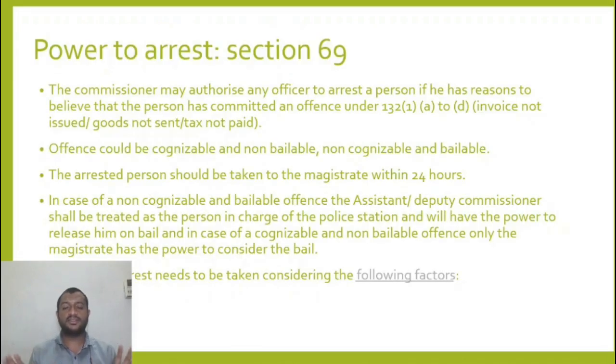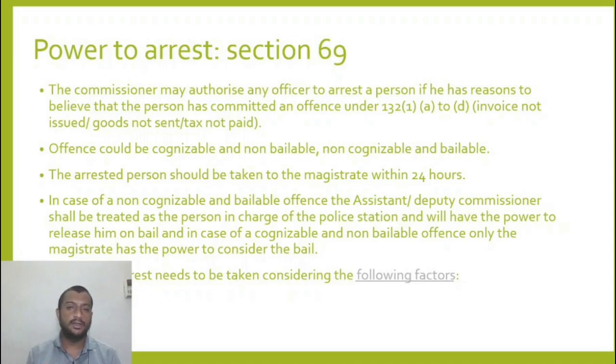So now let us look at arrest. What is arrest? Who can issue an arrest warrant? An officer not below the rank of commissioner. Now the commissioner comes back again. He has reasons to believe that an offense under 132 1A to D has happened. No invoice but goods have been sent. Invoice has been issued but no goods have been sent. Tax has been collected but not paid to the government. ITC has been claimed unlawfully in the situations mentioned. So in those cases, only he can issue an arrest. He can authorize an officer to arrest.